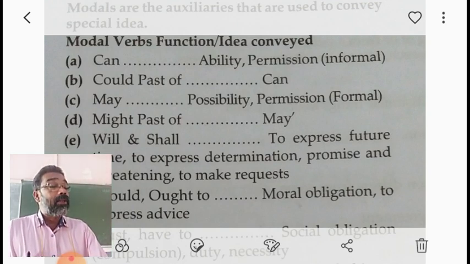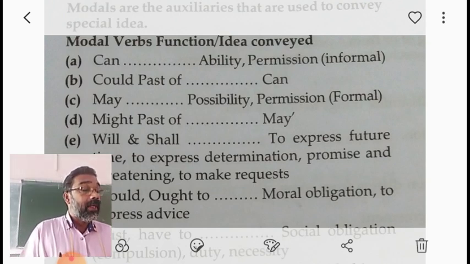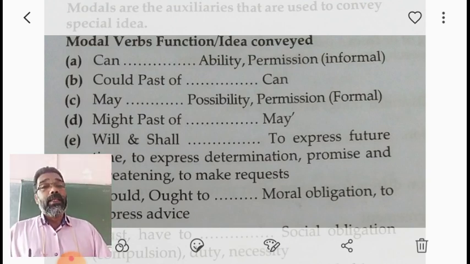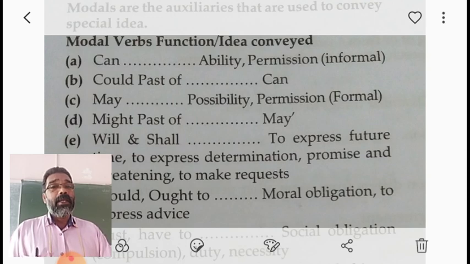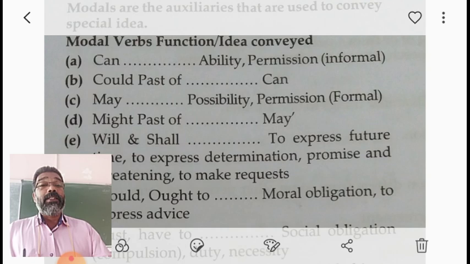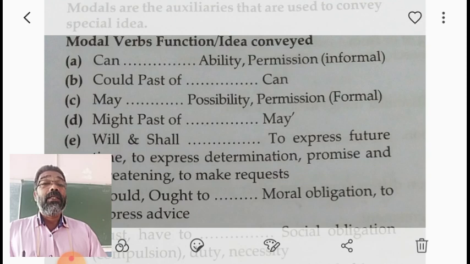It may get colder during the night. So that is possibility. May is used for formally asking permission, and may is also used to express possibility.